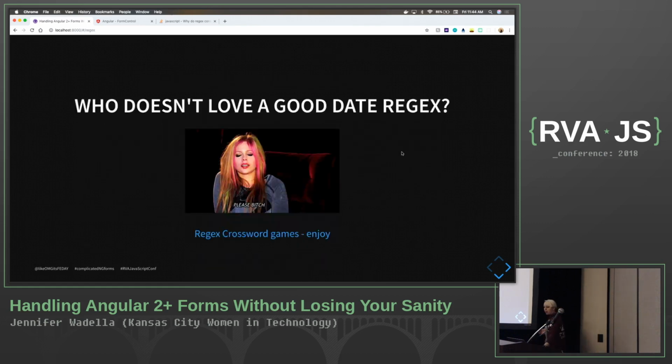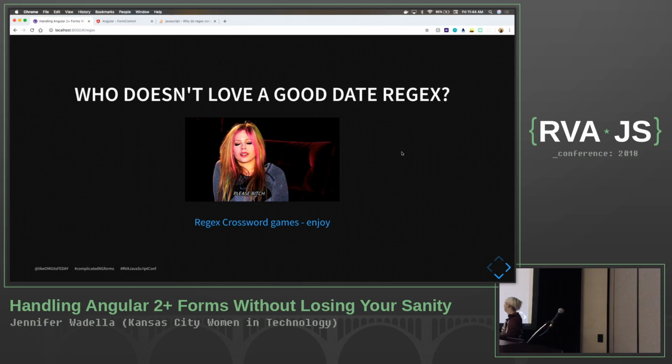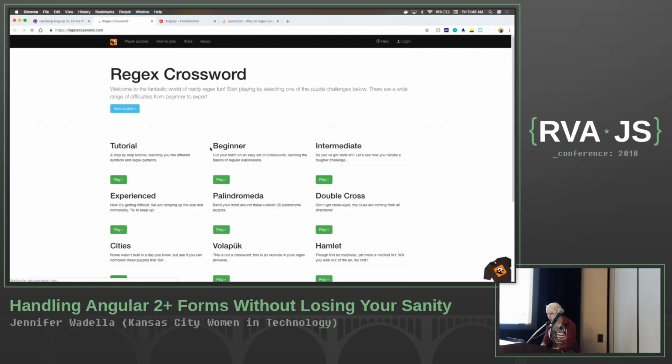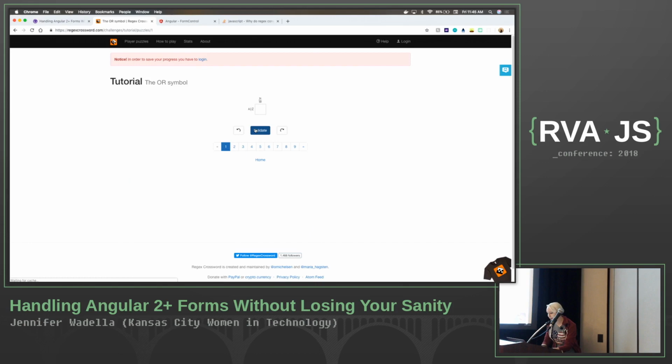All right. So speaking about regexes, has anybody seen regex crossword games before? You will lose so much time of your life. It's so much fun. It's the most entertaining thing ever. And it'll really help you not hate regexes as much. But this is really cool. You can go through and do these little tutorials and figure out what each one has to be. You got it? All right.